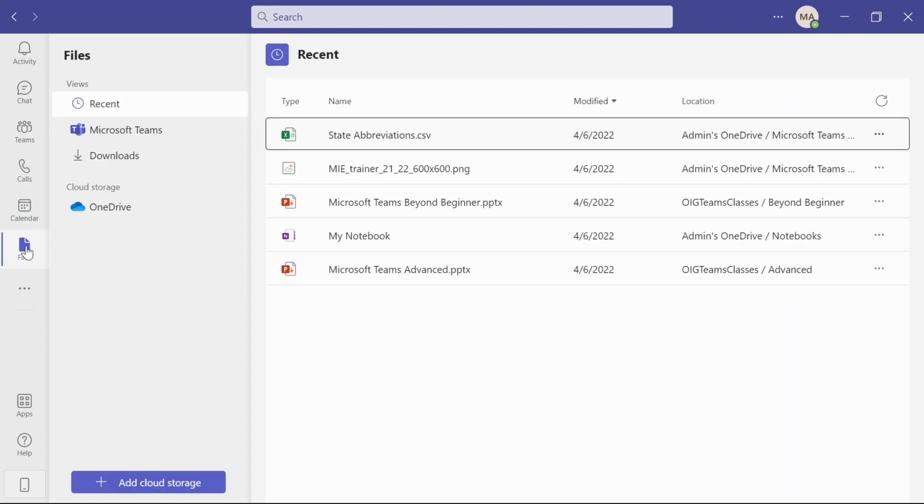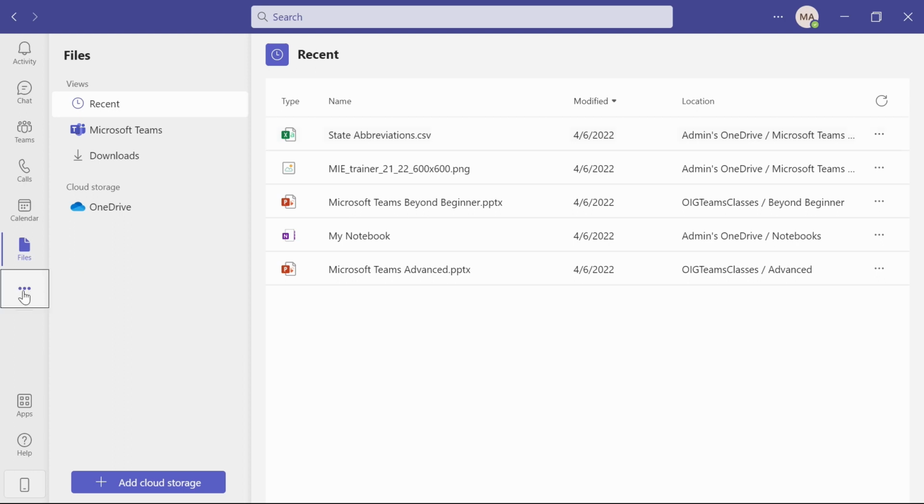The next one down we have is files. You are able to upload a plethora of different file types in here, and these go into your OneDrive storage. In this, you are able to share files across your organization. You're able to store them and really collaborate and work with others. You're able to upload all the different things that you need to, all different file types. We're going to talk about programs and apps that it works with in a minute.